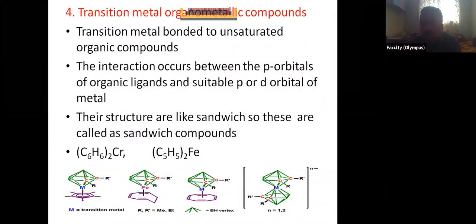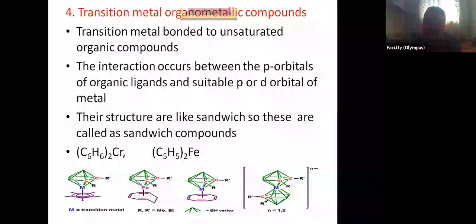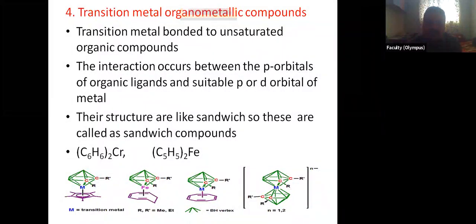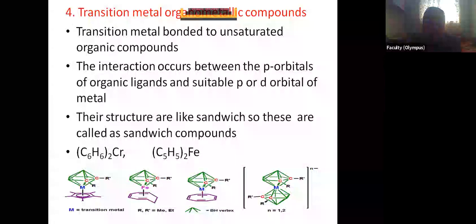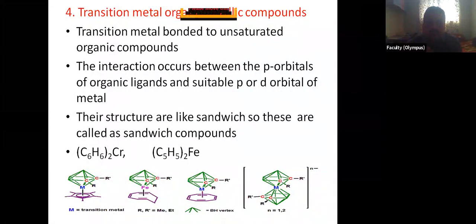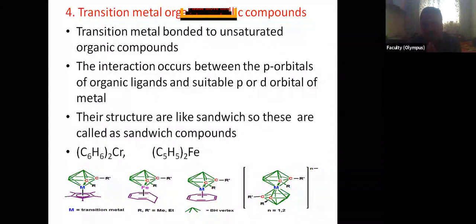Then we have seen the covalent organometallic compounds. These have properties like covalent compounds. They are soluble in non-polar solvents. They are insoluble in polar solvents. Some transition metals or some higher metals can form such covalent organometallic compounds. They are somewhat less reactive than the ionic organometallic compounds.